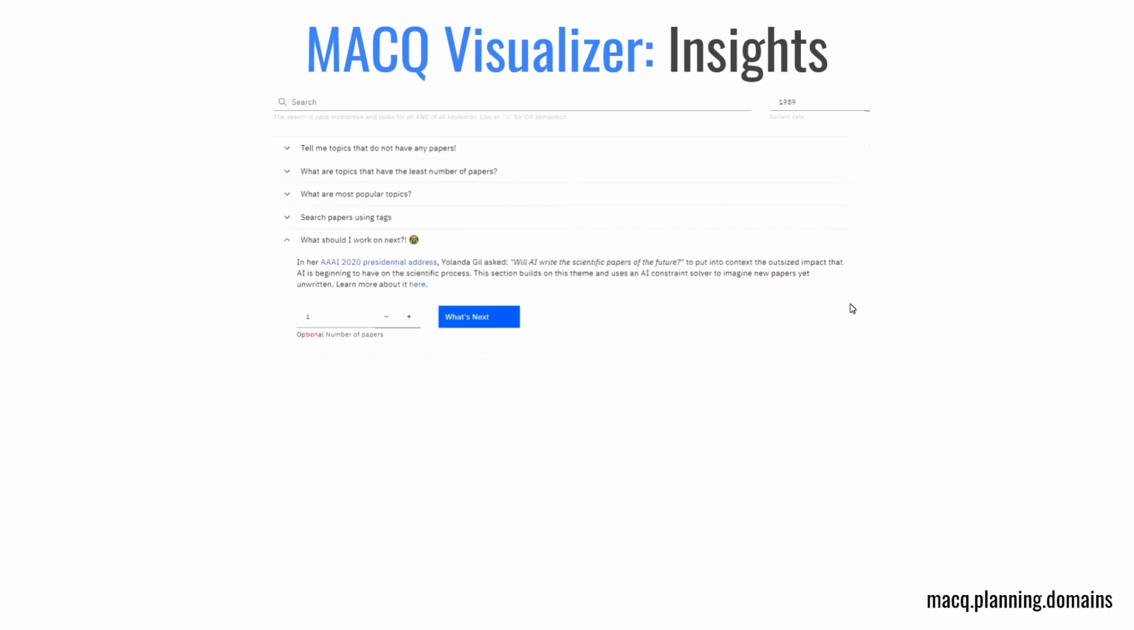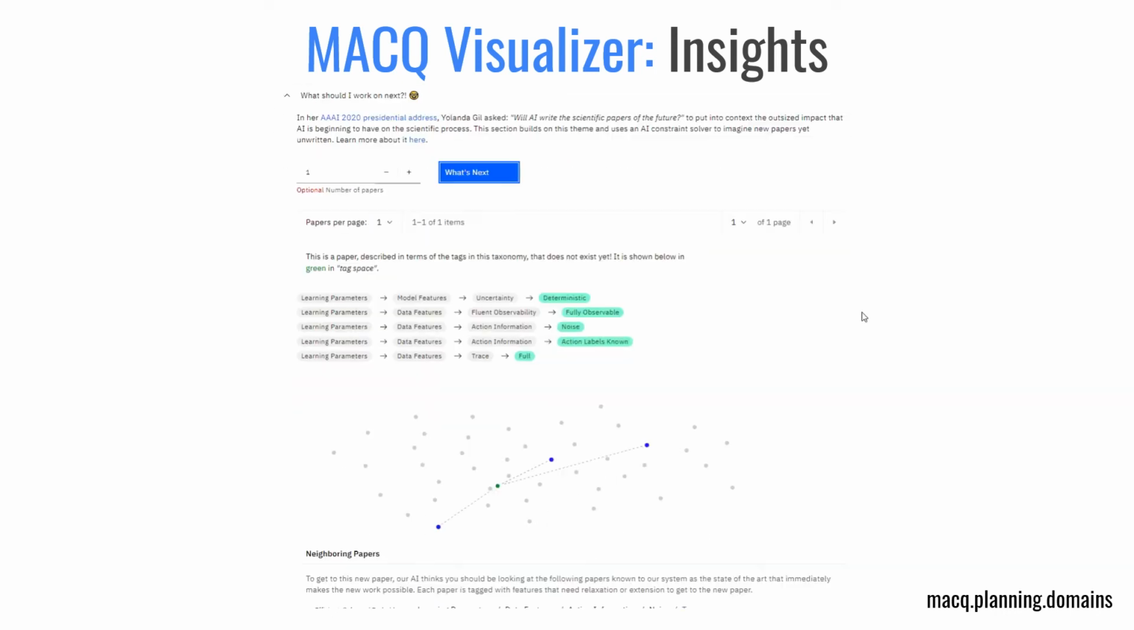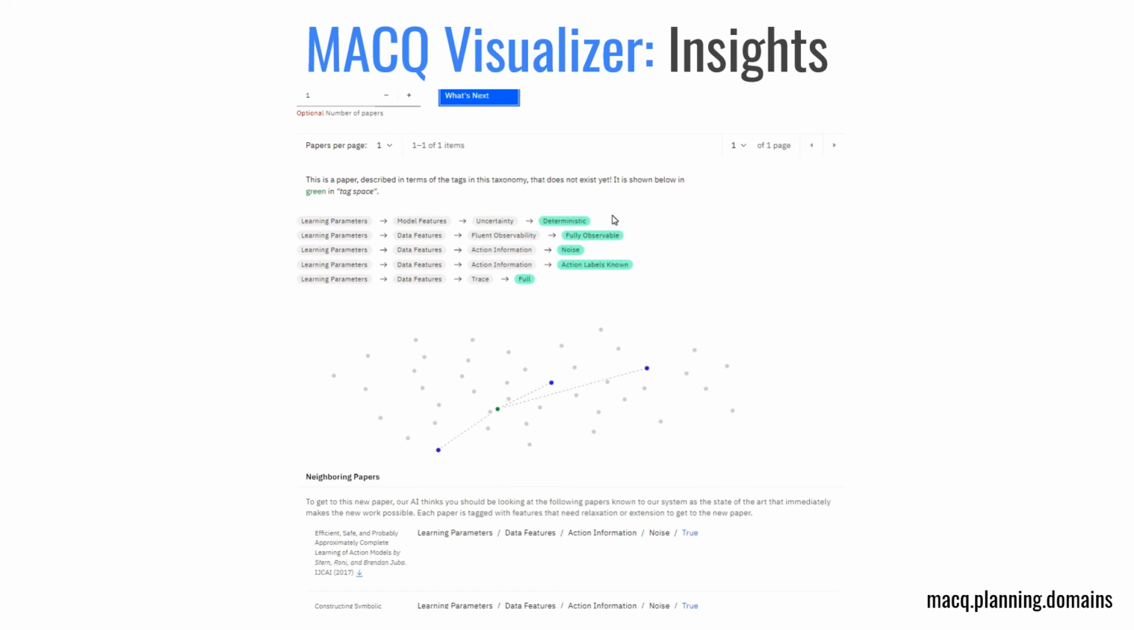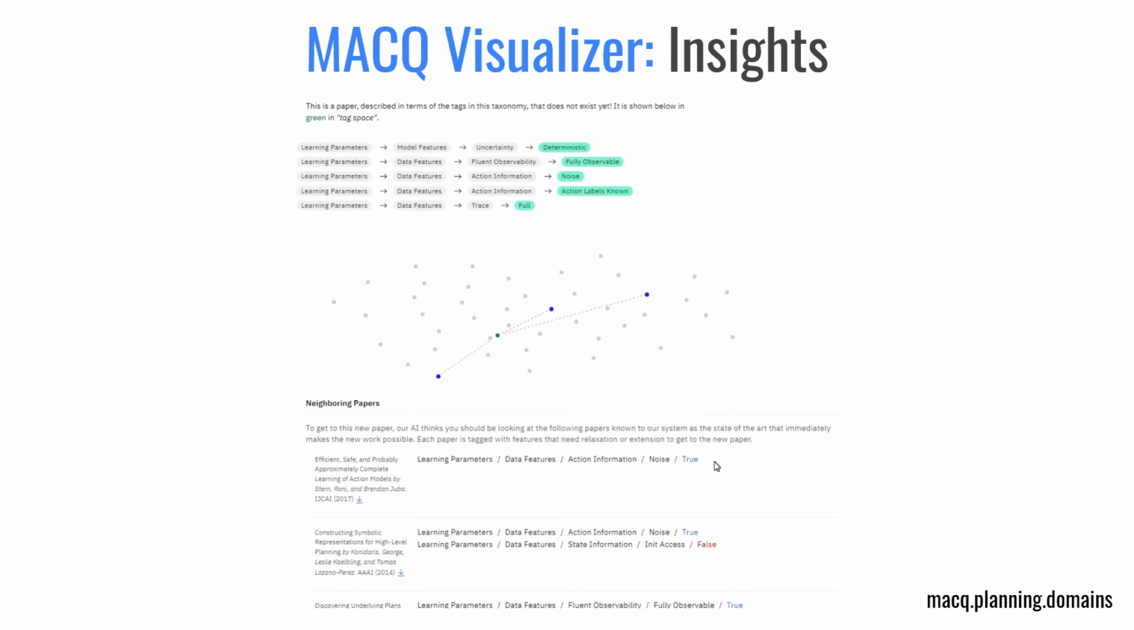Finally, the Insights page uses AI to generate insights that suggest gaps in the literature. The AI generates a series of tags which describe trace features that have not yet been explored. This example suggests a new model acquisition technique that covers determinism, fully observable fluents, known noisy actions, and full traces.